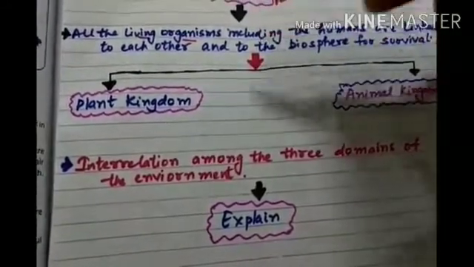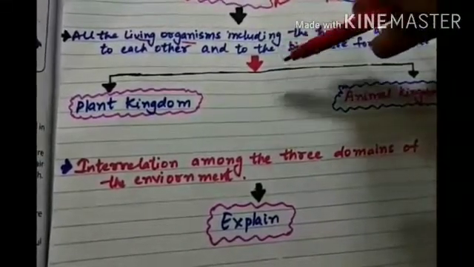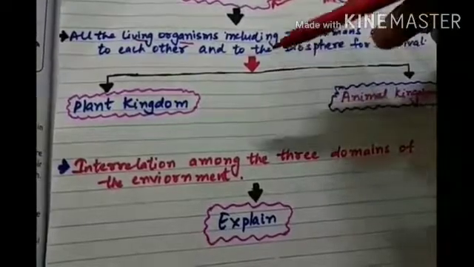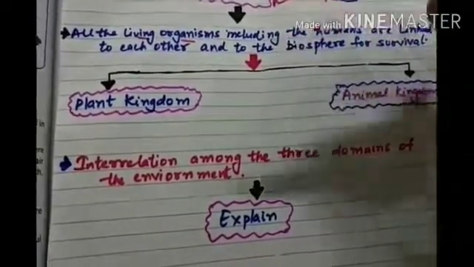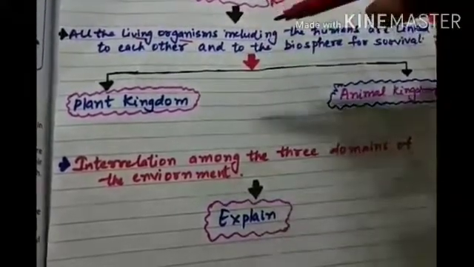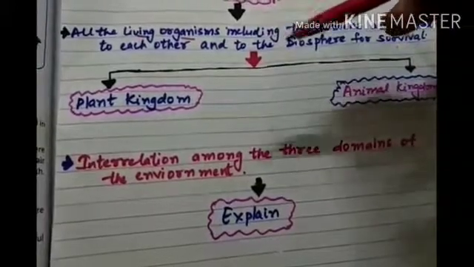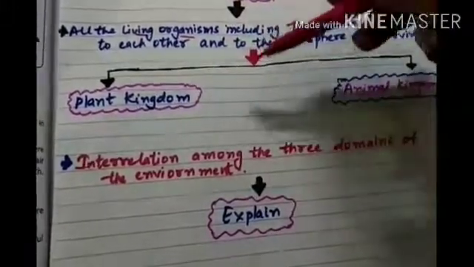The same goes for plants. Plants need the land or soil to survive, they need water, and they need air, as they intake carbon dioxide and give us oxygen, which is very important for us. So each and everything is interlinked with each other.